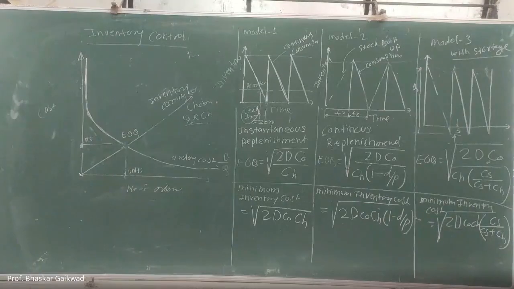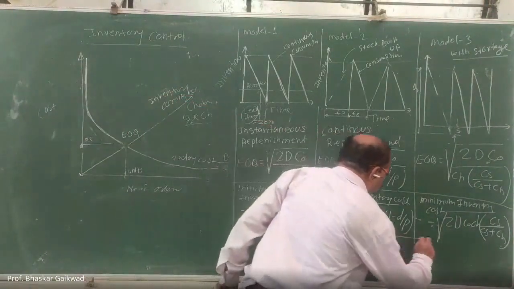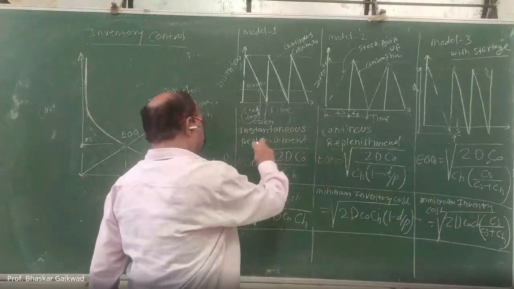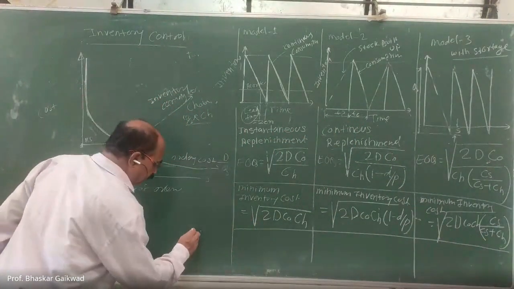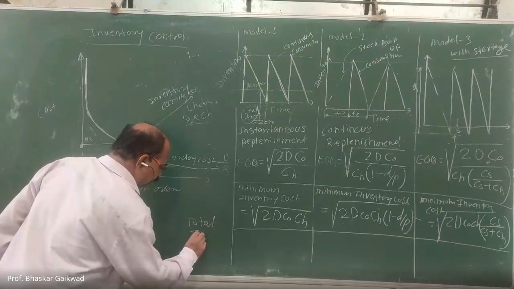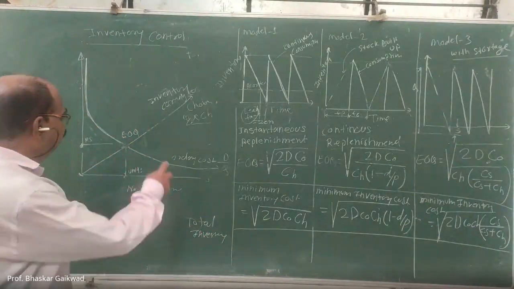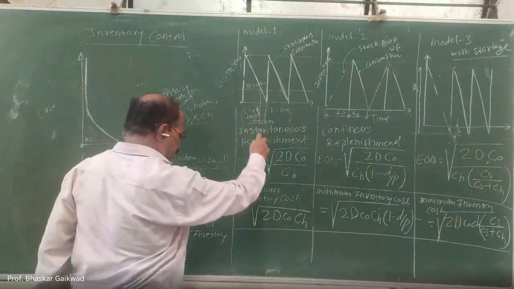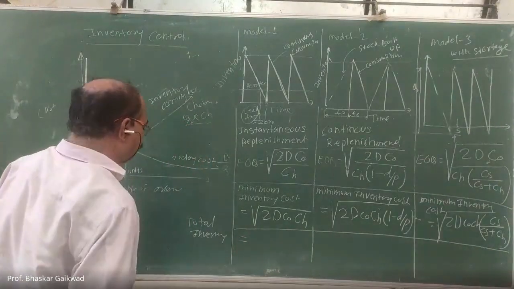Okay. Now, total cost. Before that we have gone through the economic order quantity, and the third step is the total inventory carrying cost. So the total inventory carrying cost for this model, yesterday we have seen. So what is that total inventory carrying cost?